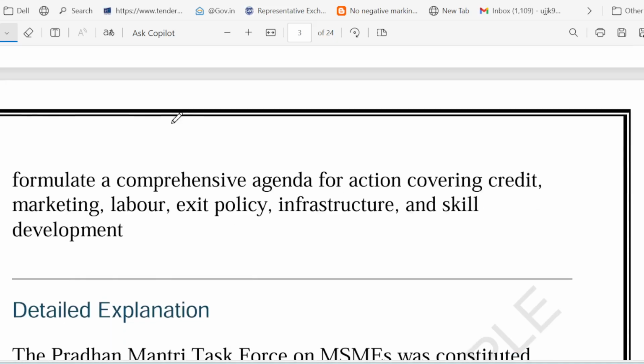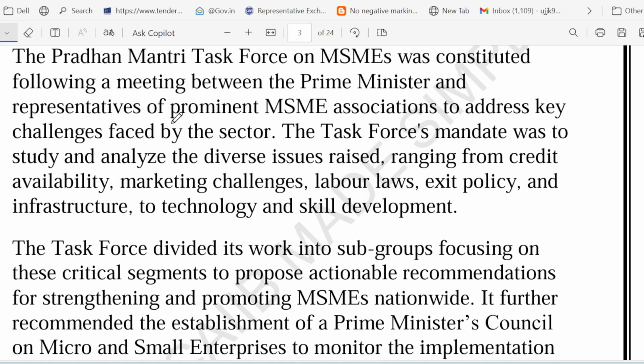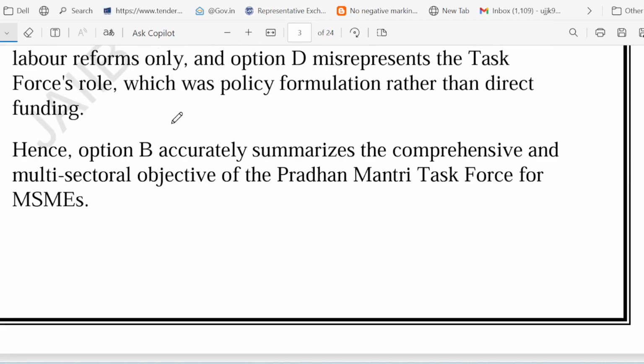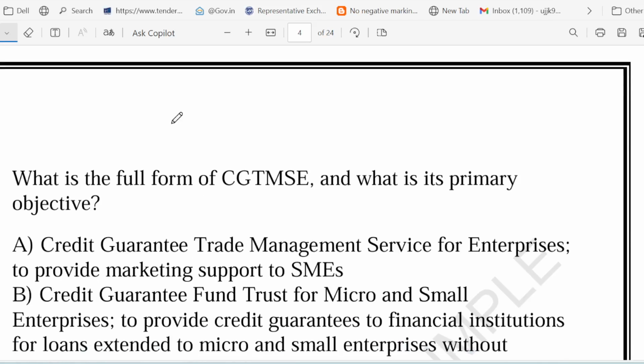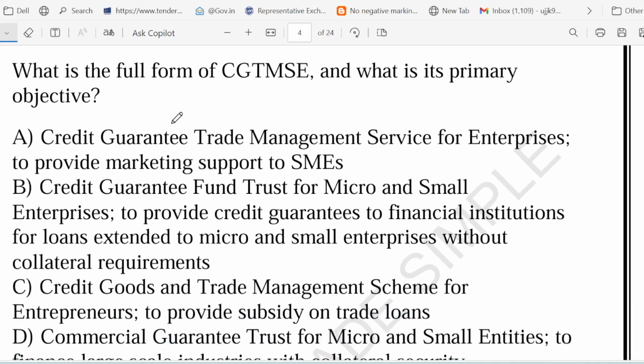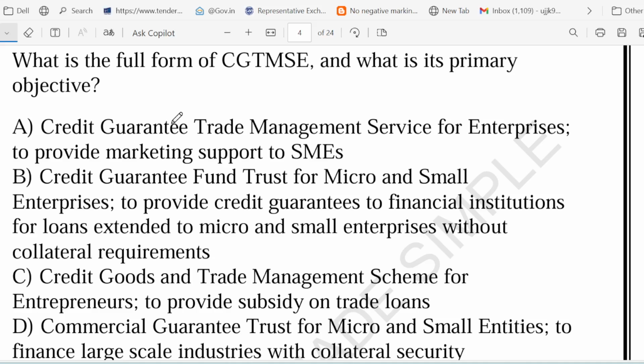The next question that we have is as you can see on the screen. It says: what is the full form of CGTMSE and what is its primary objective? Very good question. CGTMSE full form and the primary objective is being asked in this question.